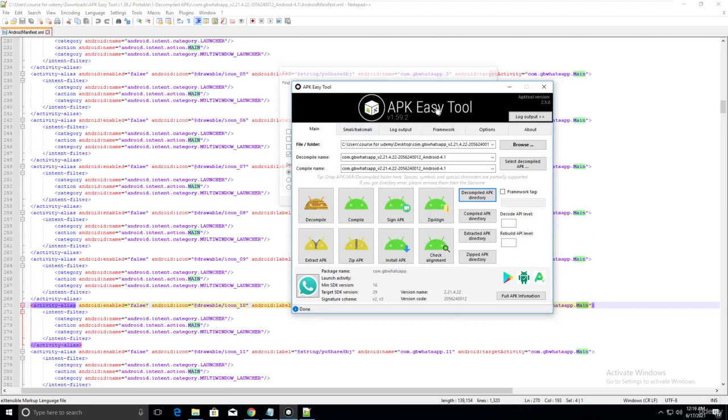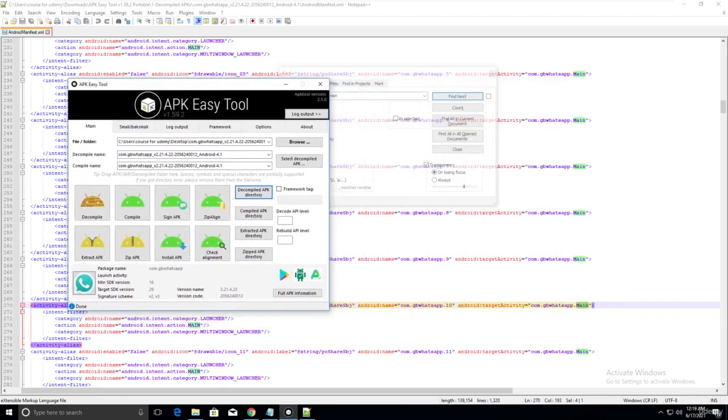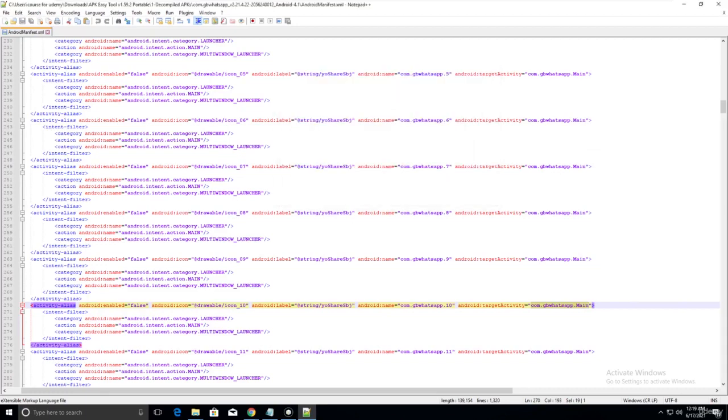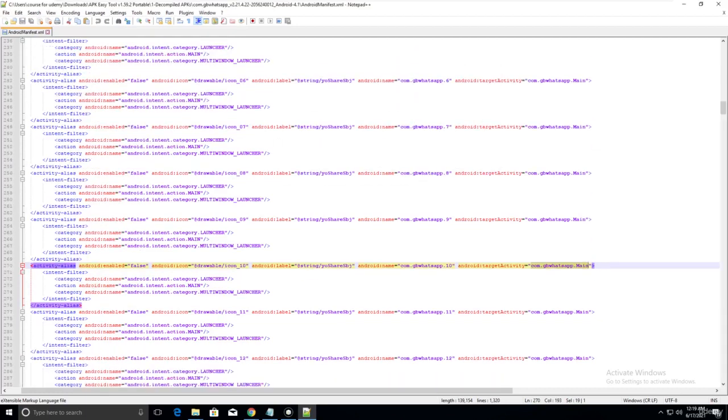Just see here, there is nothing related to GB WhatsApp. This is our launch activity. Let me copy it. I know many guys will tell you to just do it in GB WhatsApp right now. But what will happen if I am targeting a different application? How can I find the launch activity if it's not showing? Don't worry about that, I will teach you that also.